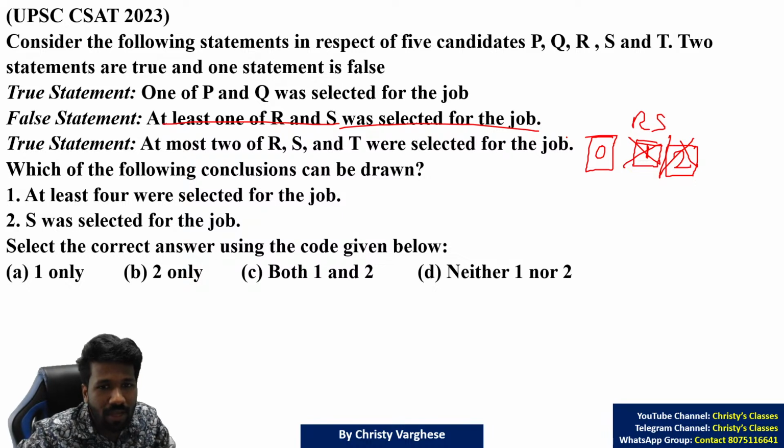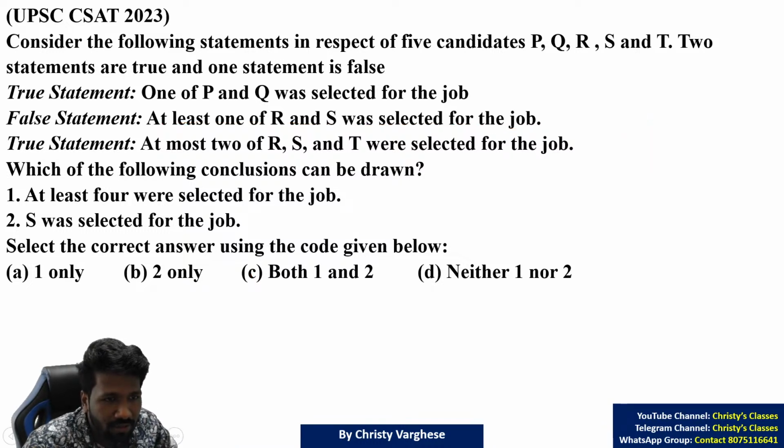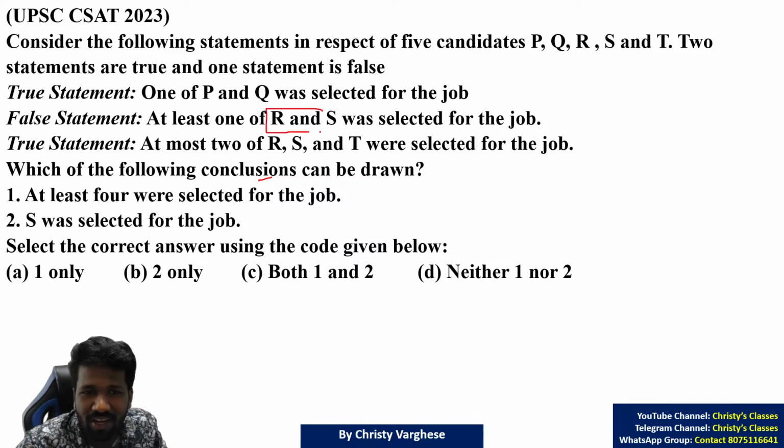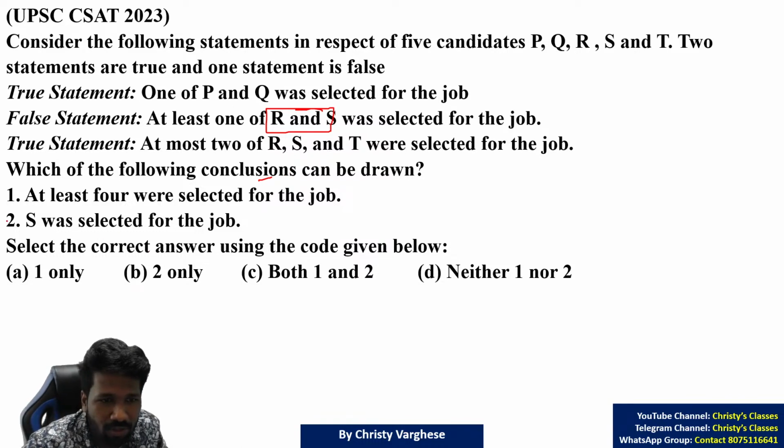Same way, think about this. At least one of R and S was selected. If that is false, it means none of R and S is selected. False means negation, I told you about negation of a statement. So the negation will be none of R and S was selected. We already understood that no one from R and S was selected, which means S was selected for the job is impossible. So this is not correct. So option D is the answer.